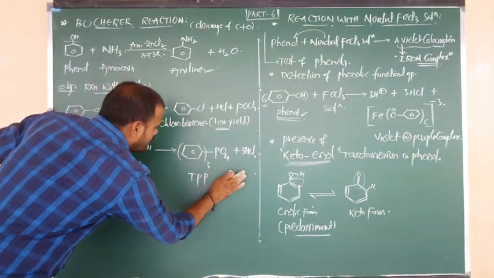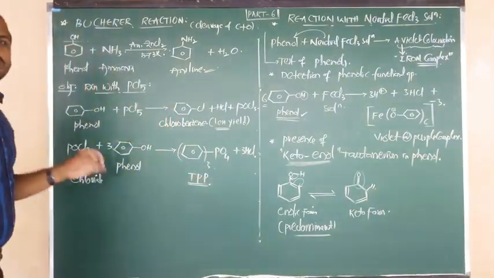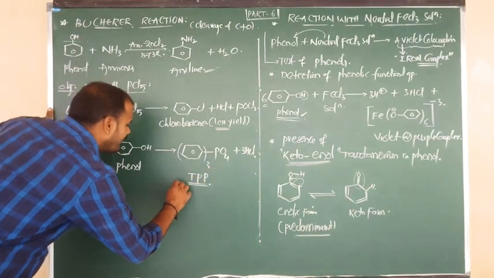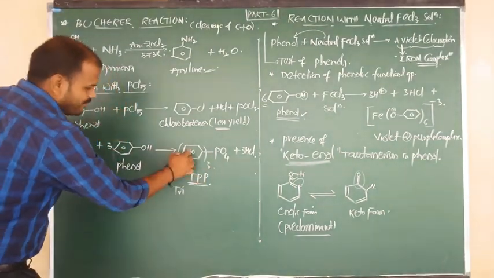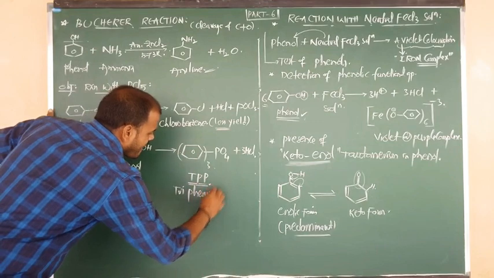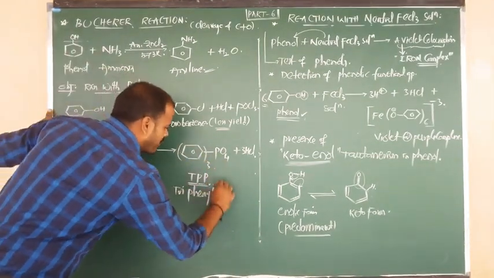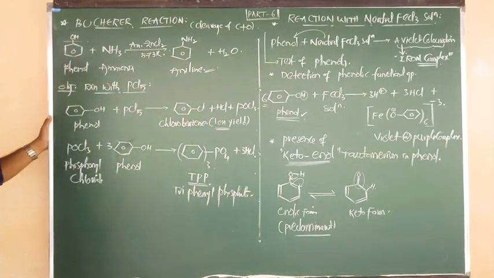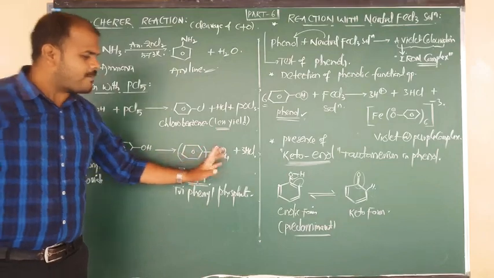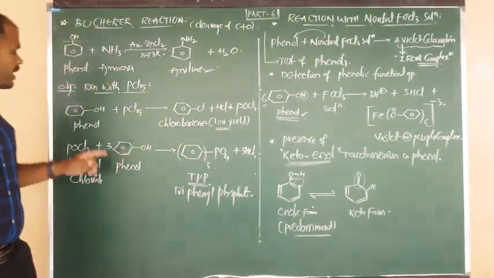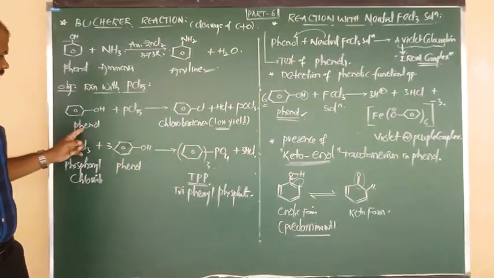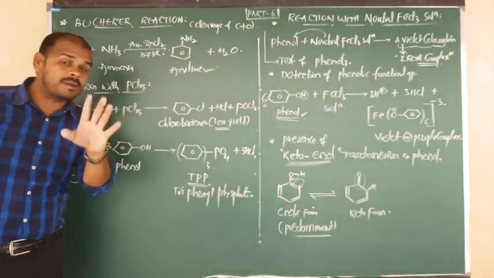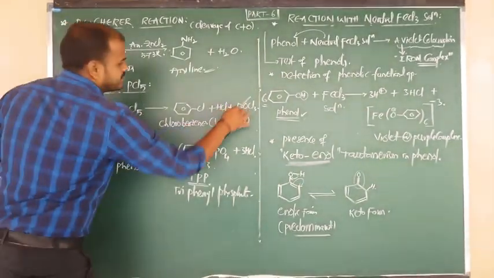The product name is called TPP. Very important for objective; the number of times it was repeated. So TPP means T for tri, P for phenyl. Again, here another P indicates PO4, meaning phosphate. I hope you understand. So this is nothing but triphenyl phosphate. So directly you have to remember only one thing: PCl5 on reaction with here 1 phenol, here 3 phenol. Total how many moles of phenol? 4 moles of phenol. Directly try to remember, here POCl3 gets cancelled.